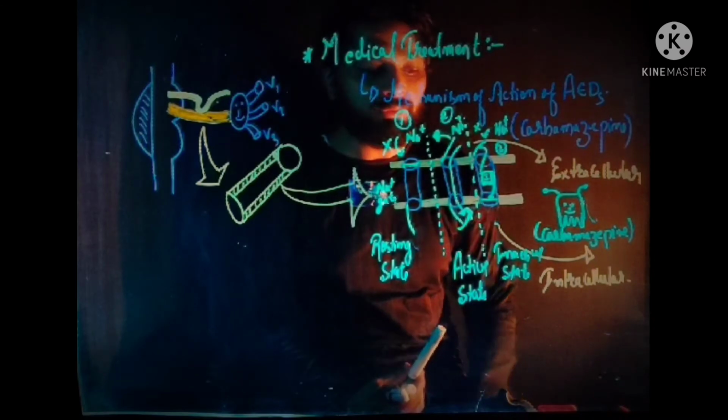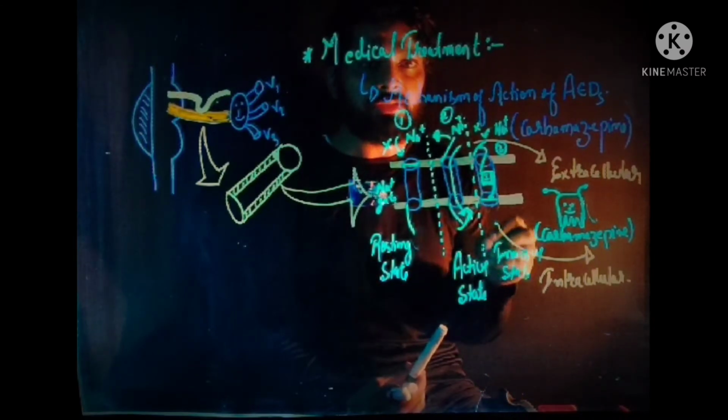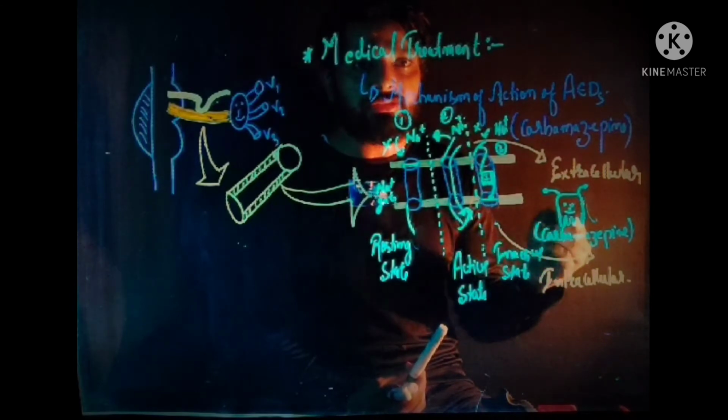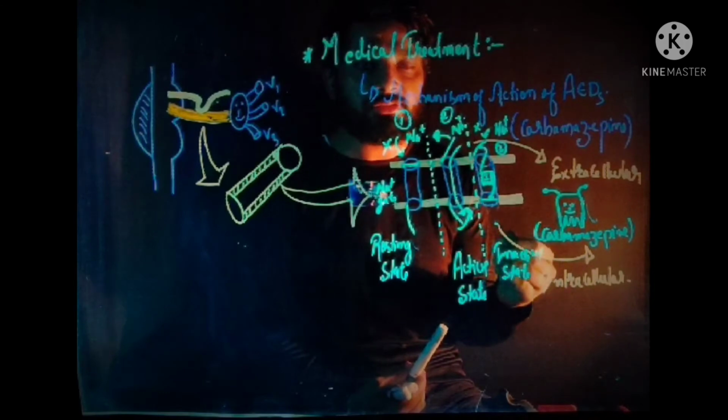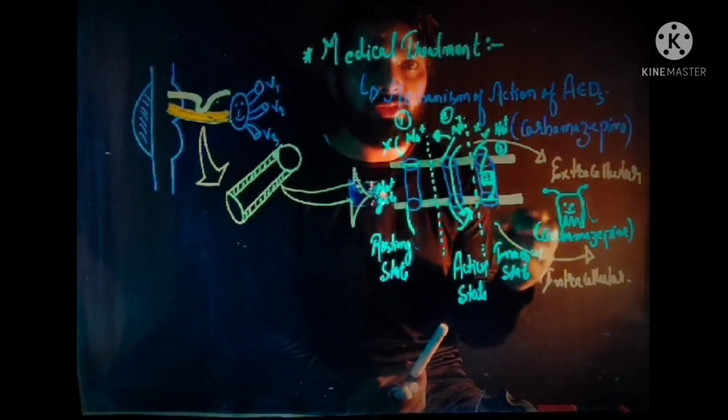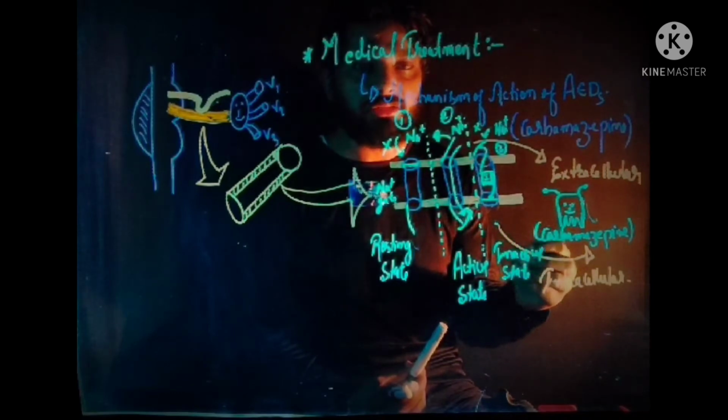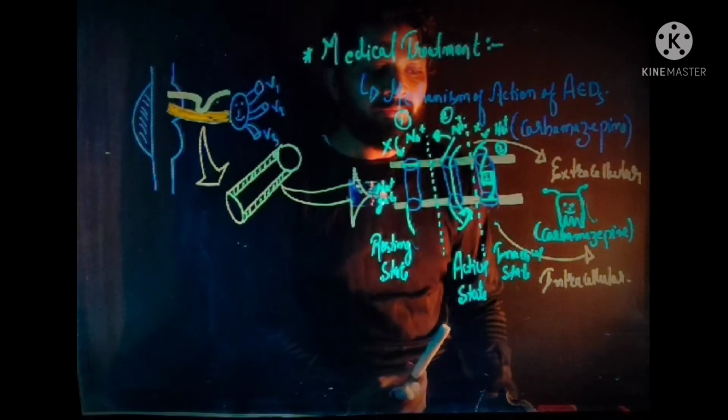Due to this, there is no generation or propagation of the impulse, and that's why the typical paroxysmal pain of trigeminal neuralgia is not precipitated.